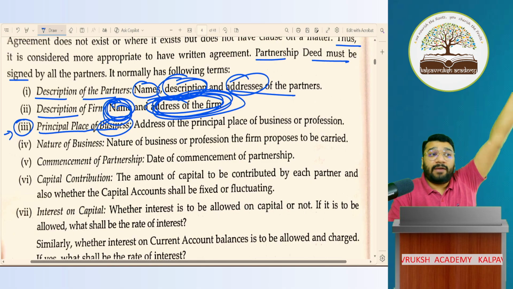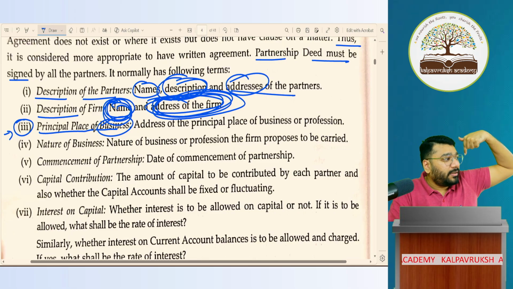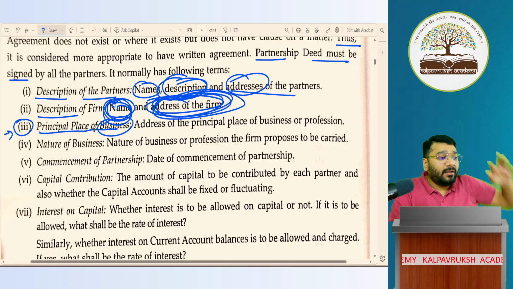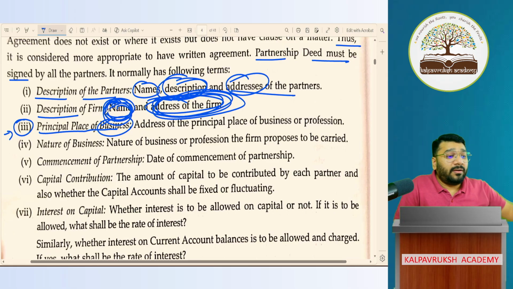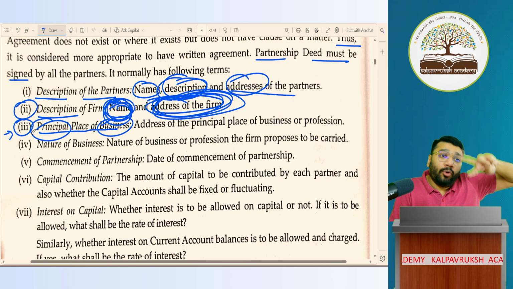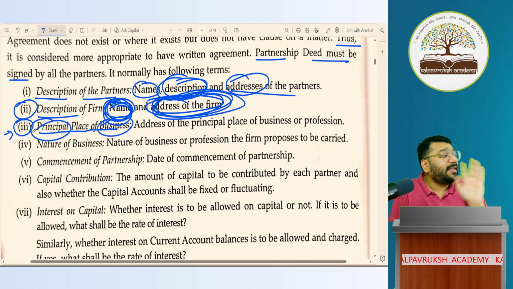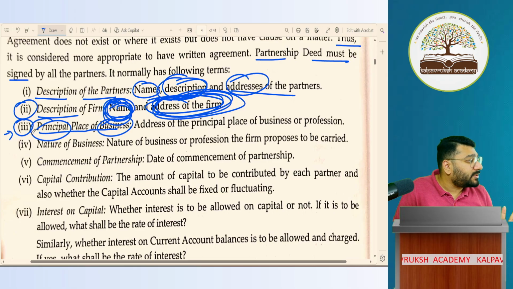From the manufacturing unit, I've done the location. Head office I opened later. Got it, not got it? Or I may have both simultaneously. The firm's factory is located in the Tirupur location, but the principal place is Coimbatore. So I can have two separate addresses, or both can be the same address. If both are the same, mention the address in one place and mention that itself as the principal place of business. Got it, not got it?